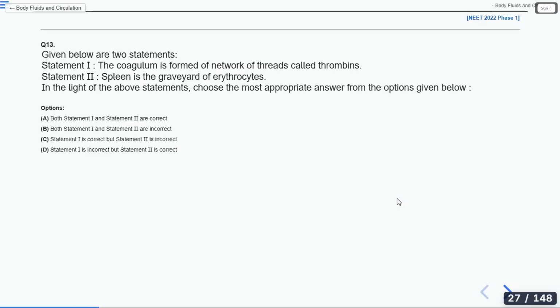Now everyone is changing the answer. Why, Saksham? Why it is D? Statement 1 is incorrect. Why is it incorrect? The coagulum is formed of network of threads called thrombin. Is that correct or not? Is it made up of thrombins or any other proteins?